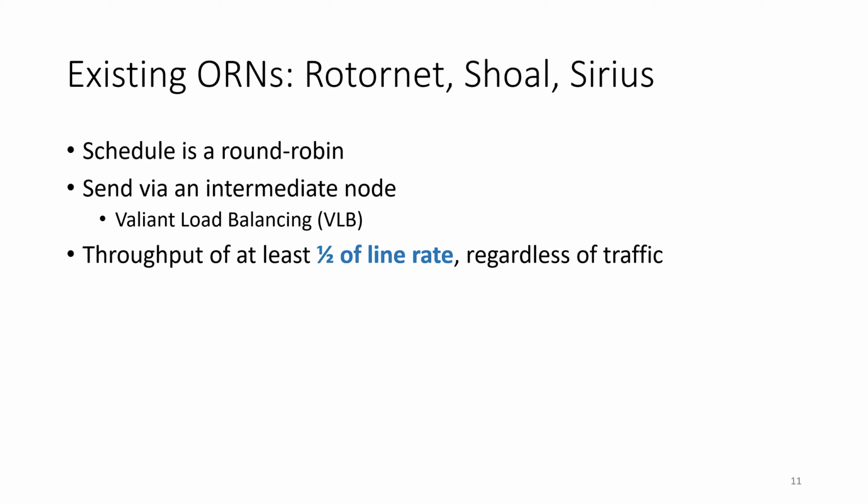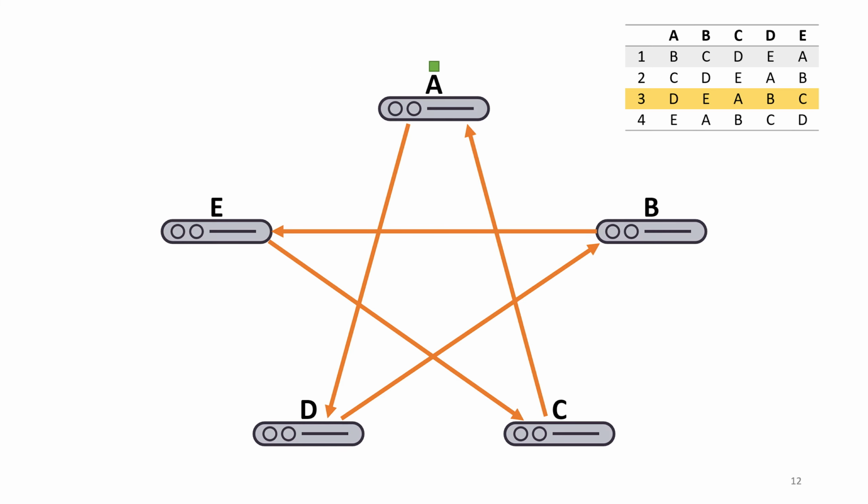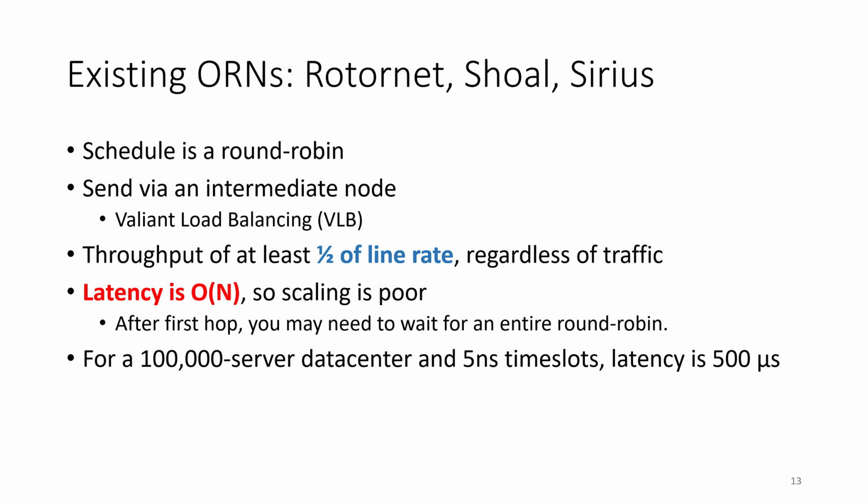That's actually really good for ORNs, but what's not so good is the latency, which is O(N). Remember here when we sent a cell via node D, and then we had to wait the entire schedule to iterate before we could then finally forward it to node B. And this is fine if you only have 5 nodes and it only takes you 4 time slots to iterate through your schedule. But if you have 100,000 nodes, then that's going to be really bad.